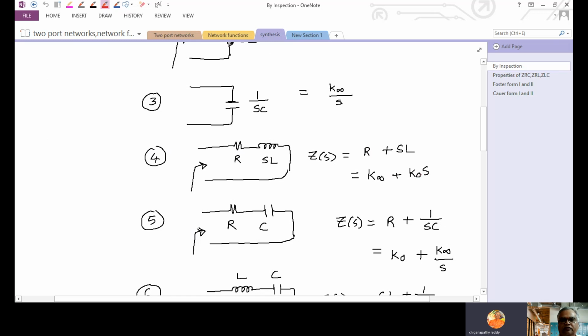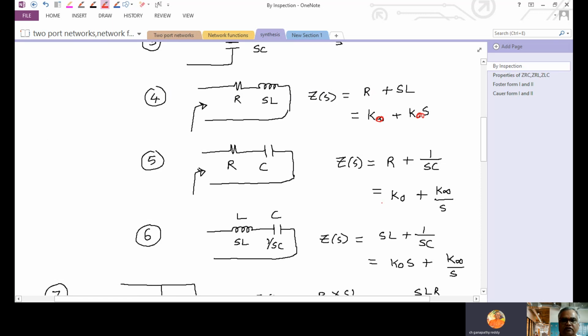It is having pole at S equal to infinite. So this is K infinite. So this will be K0. Whether here it is having pole at S equal to 0, this is K0.